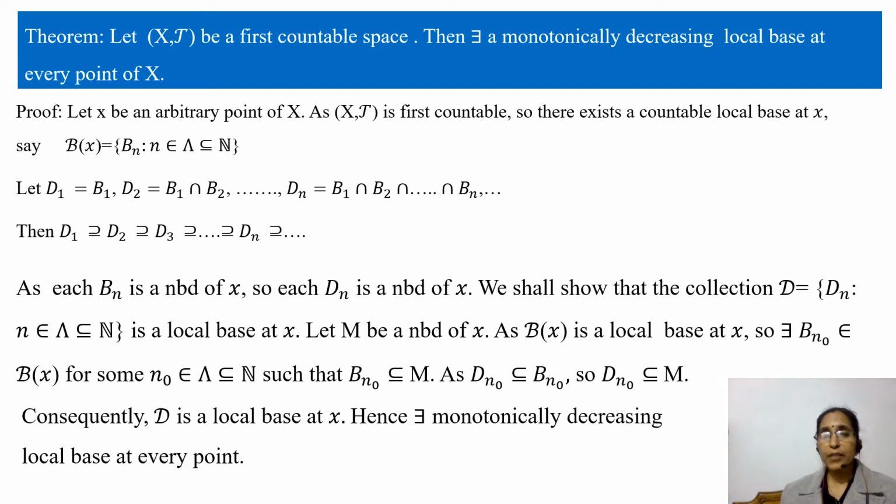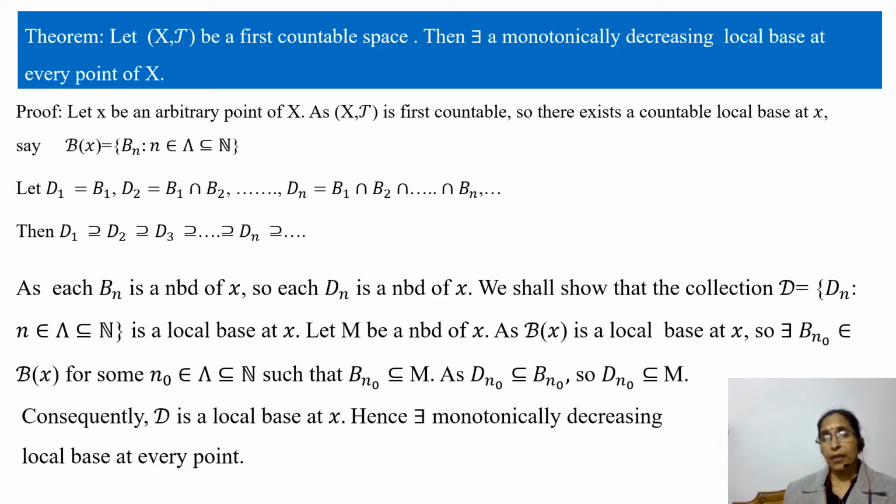Now the next theorem states that if (X, T) is a first countable space, then there exists a monotonically decreasing local base at every point of X. Let us prove this theorem. Let x be an arbitrary point of the space X, as (X, T) is first countable.